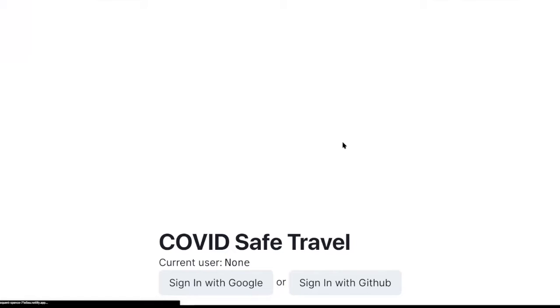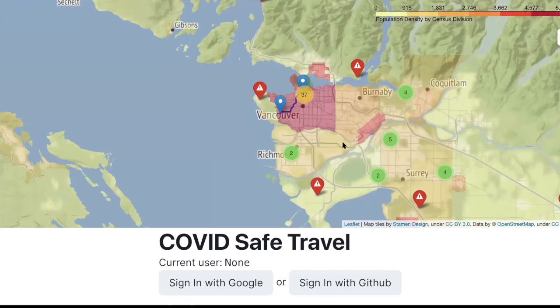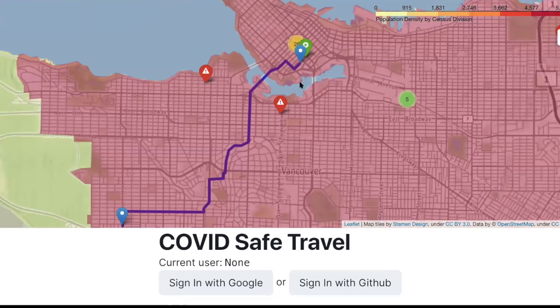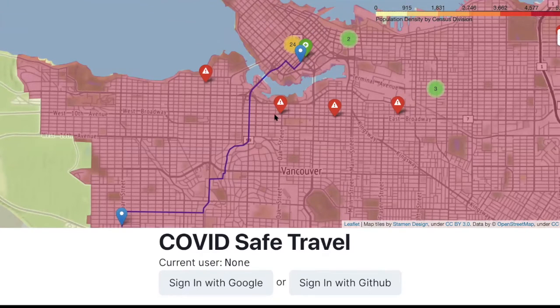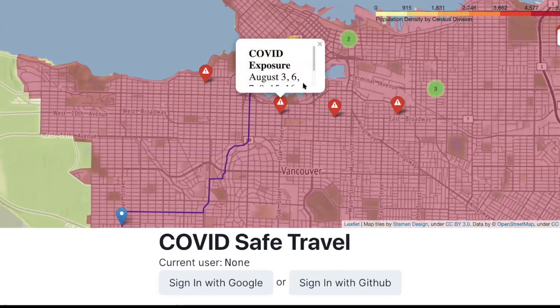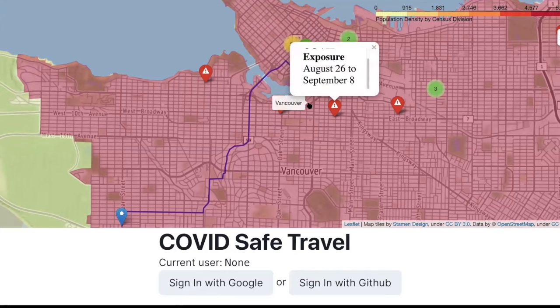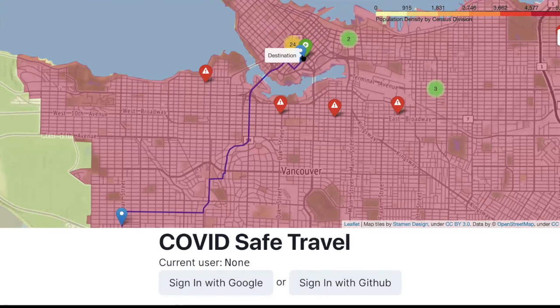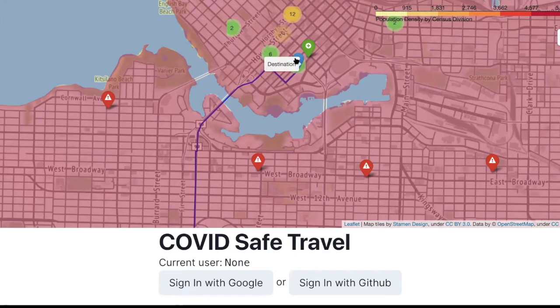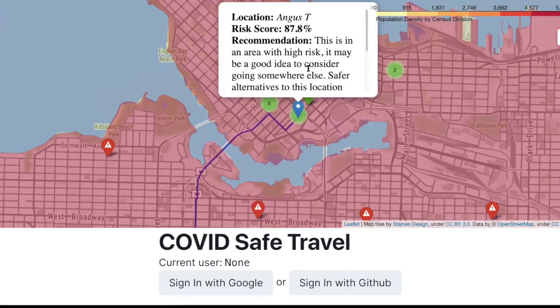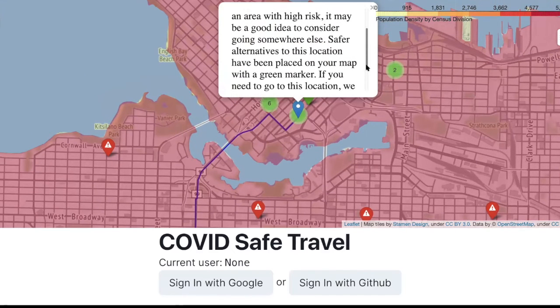The number of people you are expected to encounter will be calculated using both population density and transit information, alongside how many people are anticipated to be at your destination. The risk of exposure from each encounter will be calculated using the number of active infections in your area and your proximity to known public exposure sites. Taking this risk score into account, AVOID-19 provides alternative destinations if the risk is high, and tips for your travel, like times at which your location is least busy. By following this advice, you're able to minimize the risk of your essential travel.